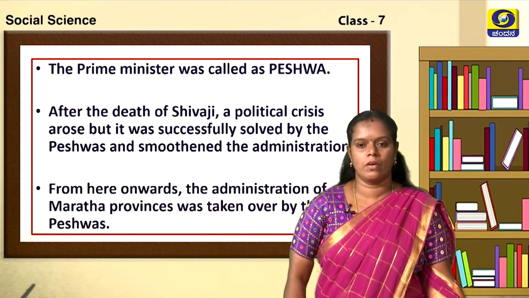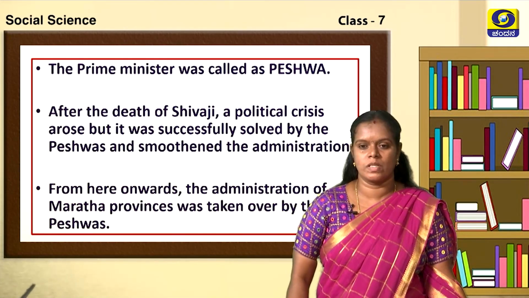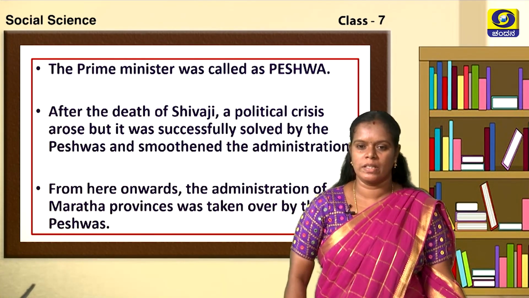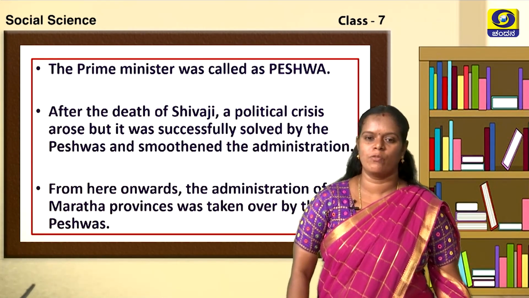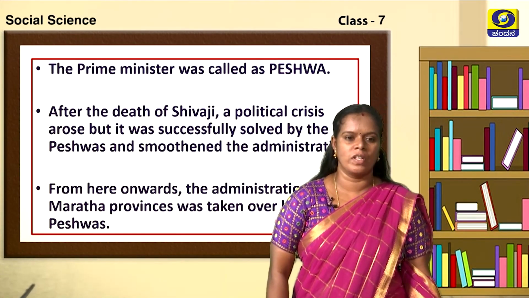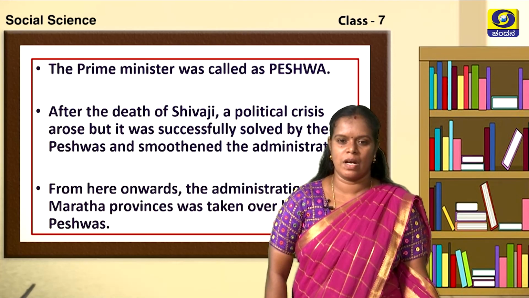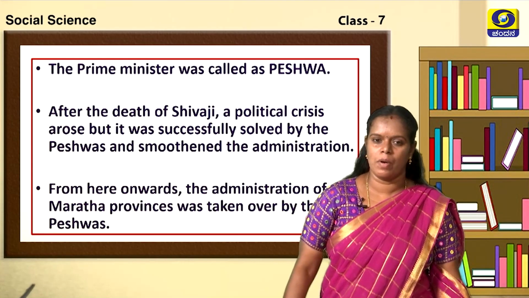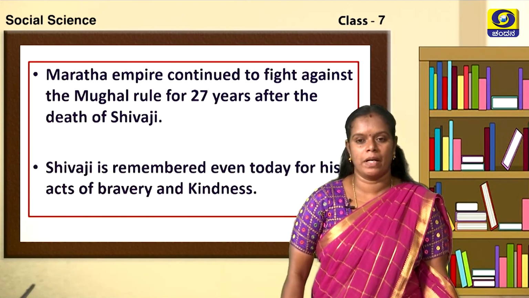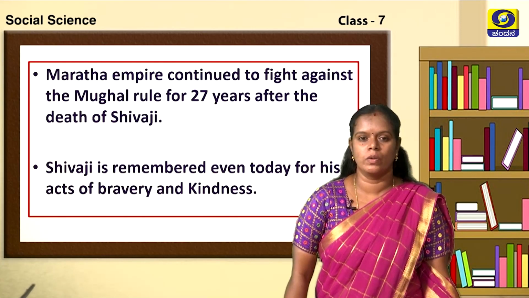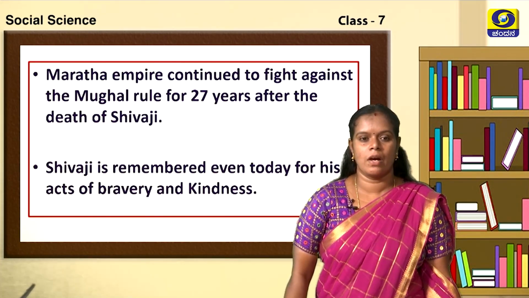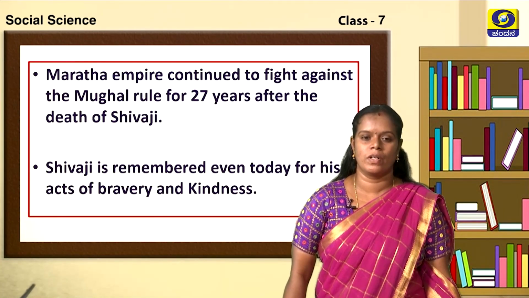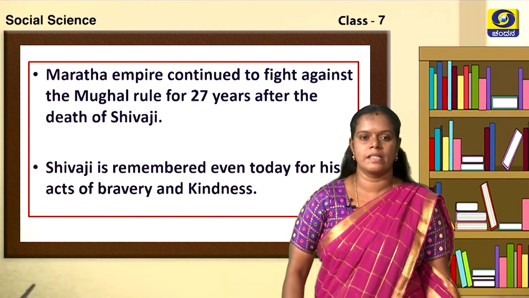After the death of Shivaji, a political crisis arose, but it was successfully solved by the Peshwas, and the Peshwas smoothened the administration. From here onwards, the administration of the Maratha province was taken over by the Peshwas. After the death of Shivaji, the Peshwas started looking after the Maratha dynasty. Maratha Empire continued to fight the Mughal rule for 27 years even after the death of Shivaji. Shivaji is remembered even today for his acts of bravery and kindness.